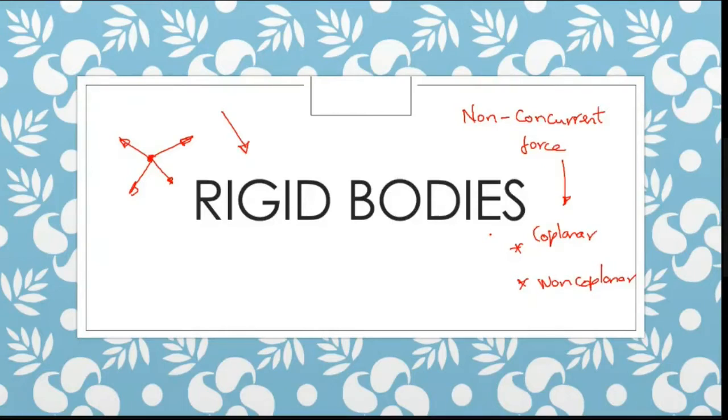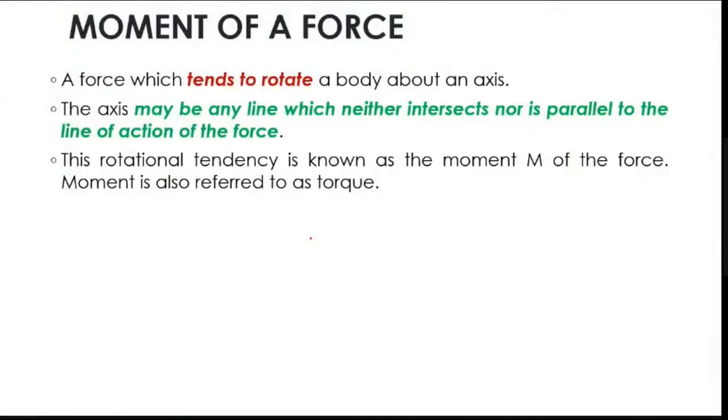Whenever you have a non-concurrent force, what happens? There will be a turn; your object will try to turn. Because of the turn, there may be a formation of different forces, which we call a moment. The right name indicating that is moment. So a moment is a force which tends to rotate a body about an axis.